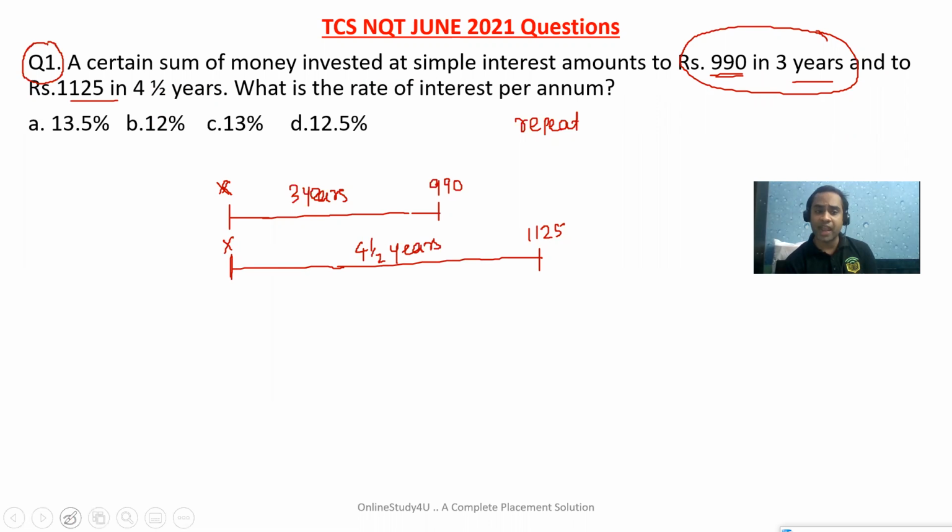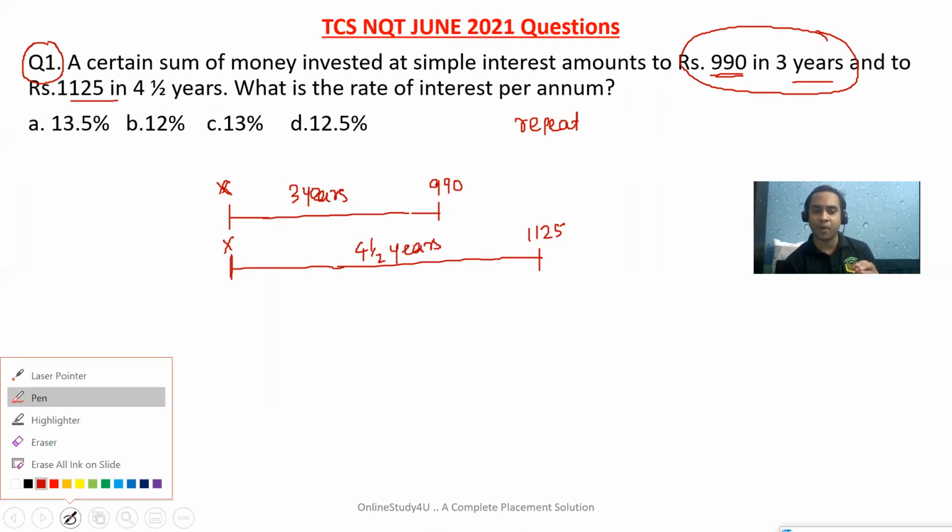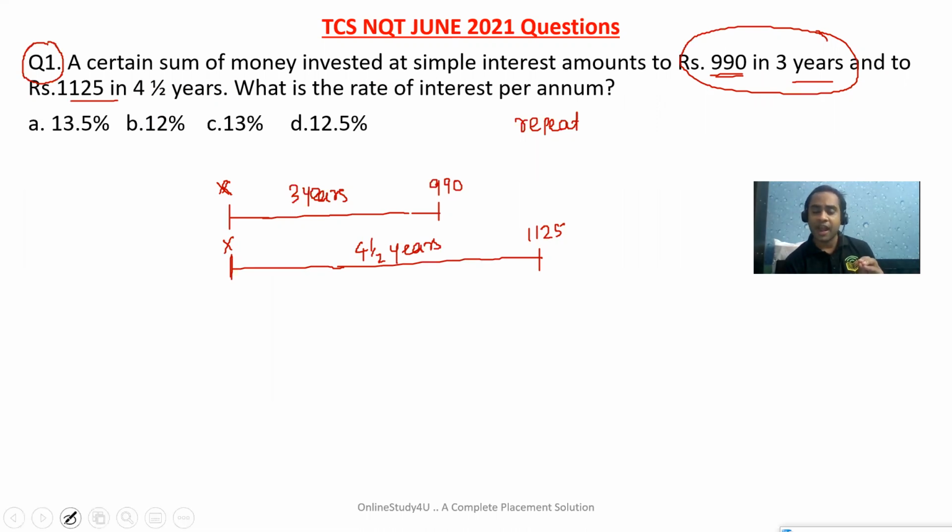Friends, for solving aptitude, two things are very important: understand the question, and whatever data has been given in the question, just write it down. Your 50% of the question is solved right there. This question is very easy, but because I'm explaining it to you, I'm going through all these phases.